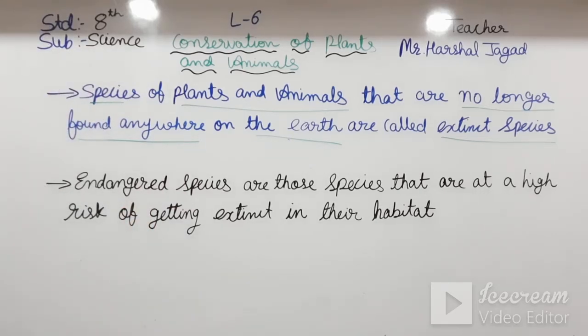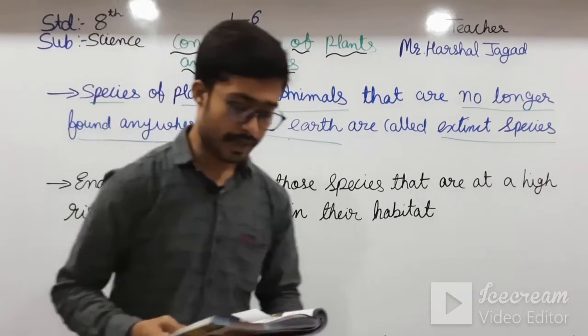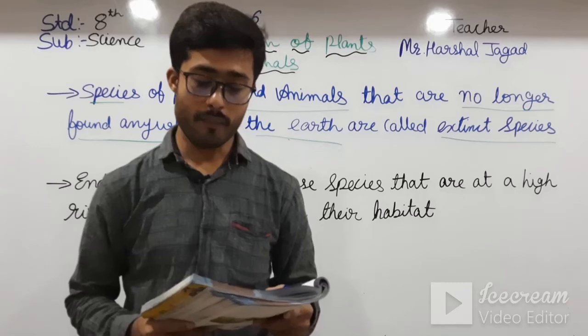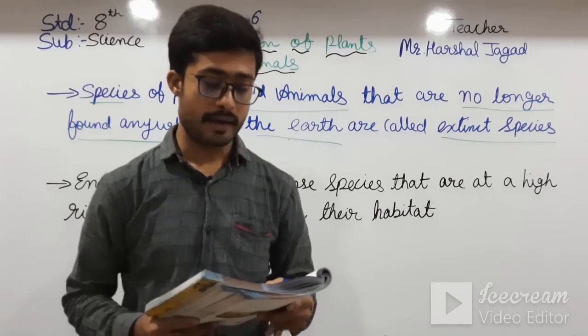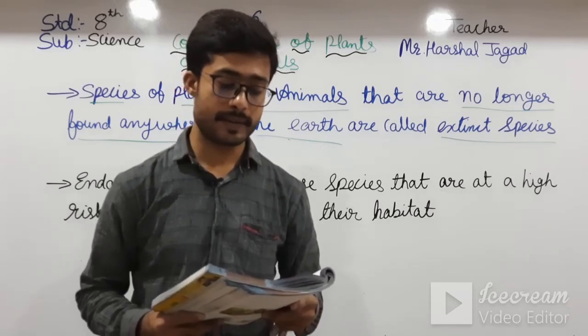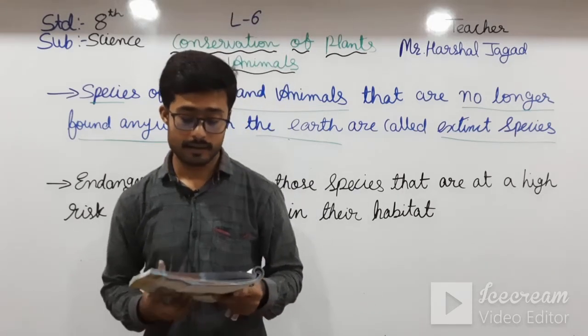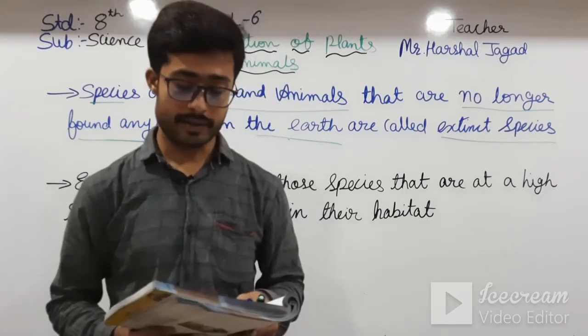Let me read that. The lion-tailed macaque, see here, and the Royal Bengal tiger and the Nilgiri tahr are endangered species. See here, there are pictures of it.